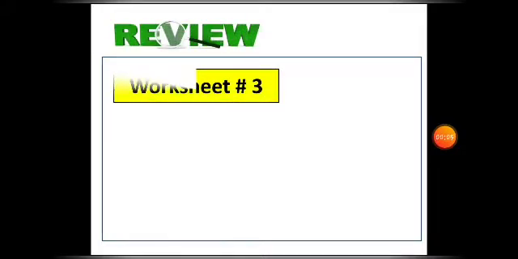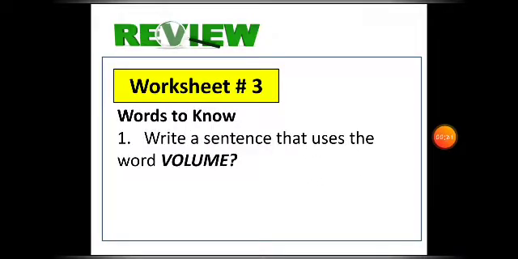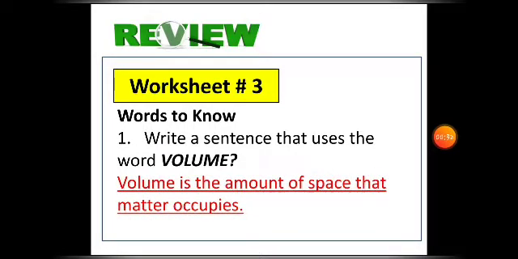Now, let's have a review. We are going to focus on the two worksheets that you had last week. Let's have first worksheet number 3. The first part is the word to know, which is about volume. It says here, write a sentence that uses the word volume. What is your sentence then? Or we can have it like this: volume is the amount of space that matter occupies. Clear, guys? Very good.